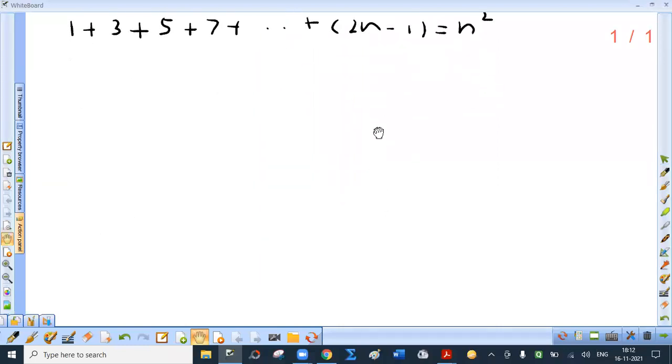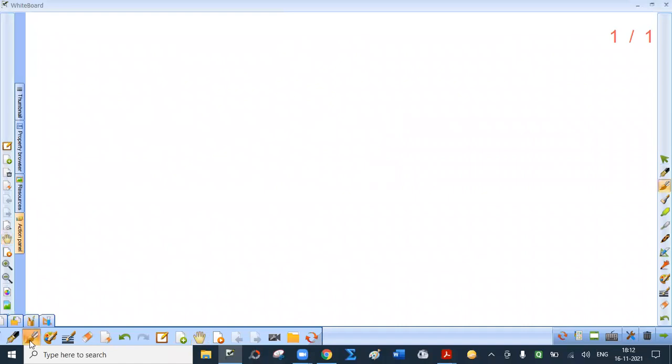I'll give an example. If I make a statement that n square plus n plus 41 is always prime, and I put n equal to 1, so 1 plus 1 plus 41, 43. Is 43 prime? Yes. Put n equal to 2. 2 square 4, 4 plus 2, 6 plus 41, 47.